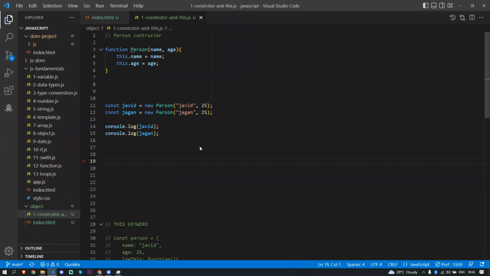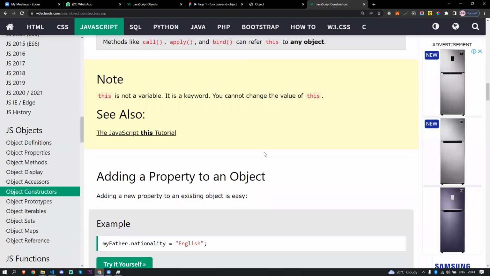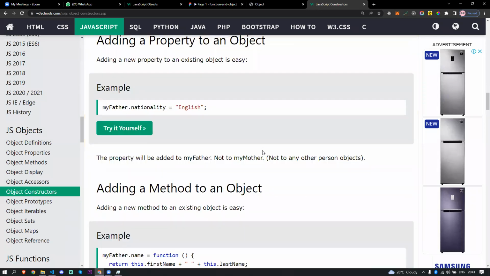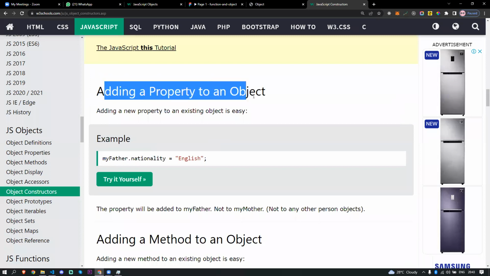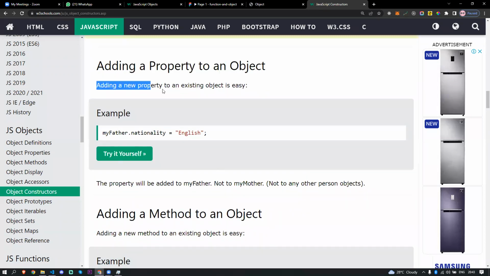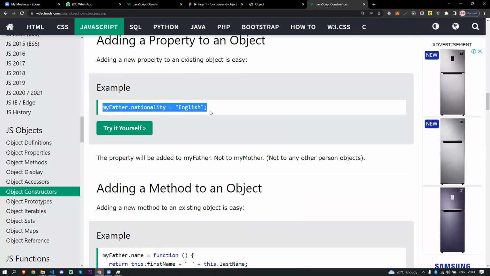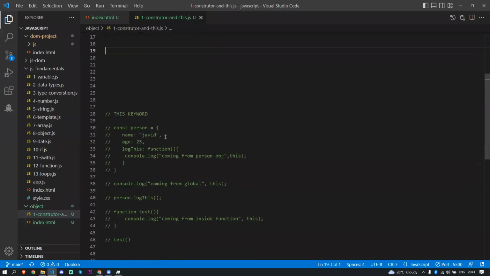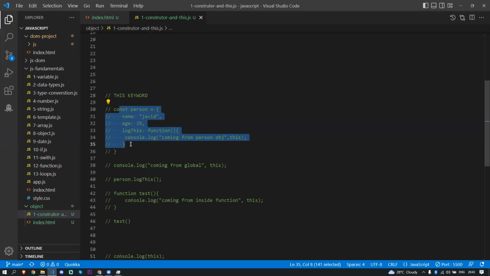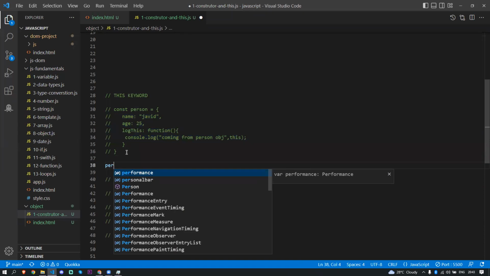Then we are getting back to here. So, for example, adding a property to an object. Adding a new property to an existing object is easy, the thing we already saw, right? If I come back here, we created the person object. This is an existing object. We can also put person.age or name this way. We can keep it like an empty object.